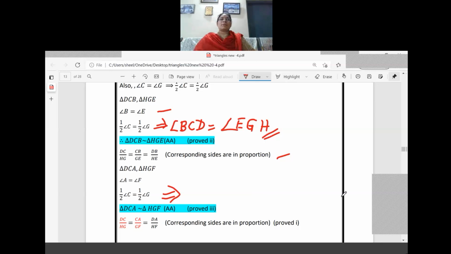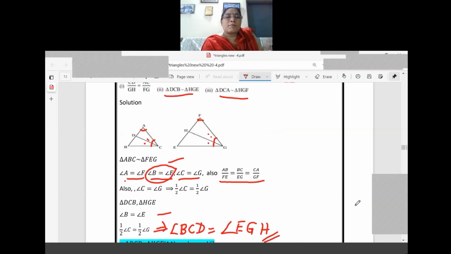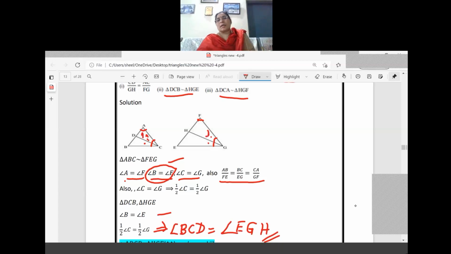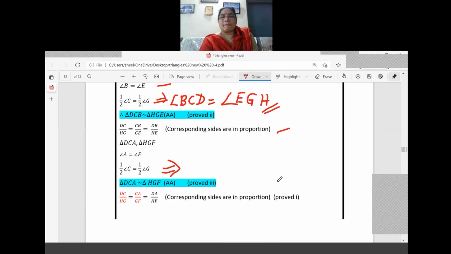Just let me put the numbers there. Suppose I am putting here angle 1 and 2. So I can write here easily angle 1 and 2 only, right? From the diagram, angle 1 equal to angle 2 I can write. Now what is the name of the triangle we got here? DCA similar to HGF only. So what is the criteria? Again AA criteria. Now we are writing that the similarity we have proved.